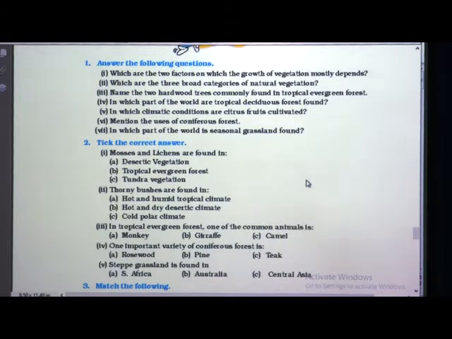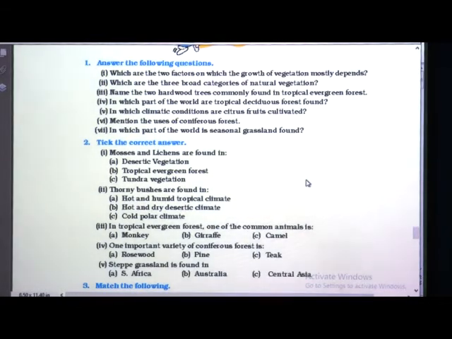Shall we solve the questions now? Exercise part. Question number 1, answer the following, that will be given, the notes will be sent to you. Now question number 2 is tick the correct answer. I will tell you the answers, even you too try to find the answers.